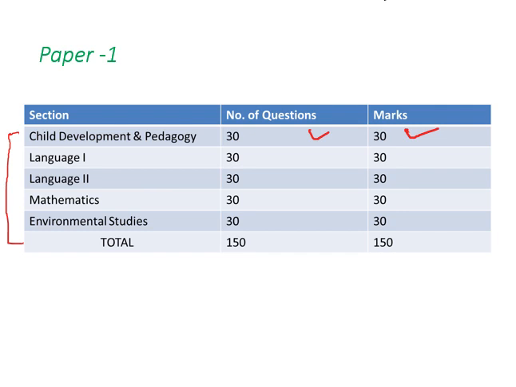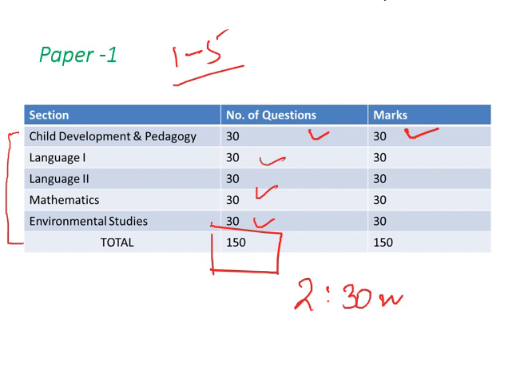Okay, then we have mathematics and environmental studies for those who want to become science teacher. Okay, so this is for classes 1st to 5th. I'll talk about what all books you need to refer to in order to clear this examination. Every section is of 30 marks each, and overall the paper is of 150 marks. Again, the time duration is 2 hours 30 minutes.